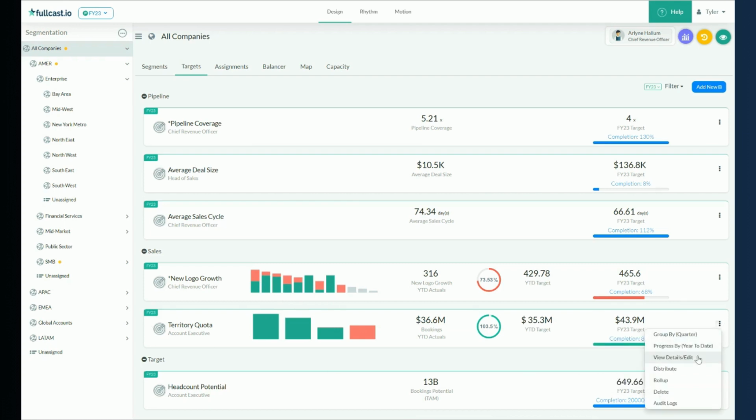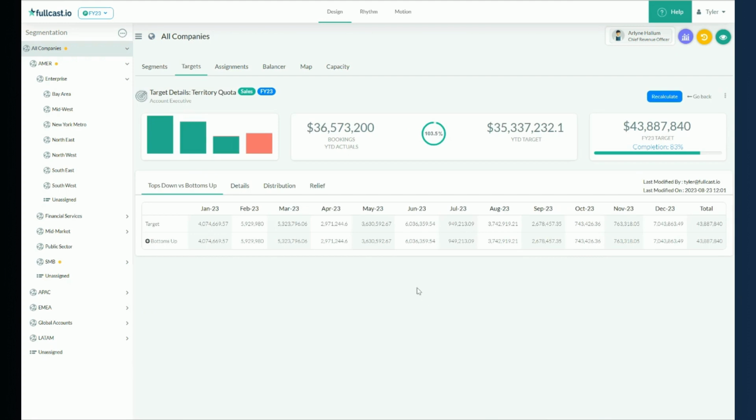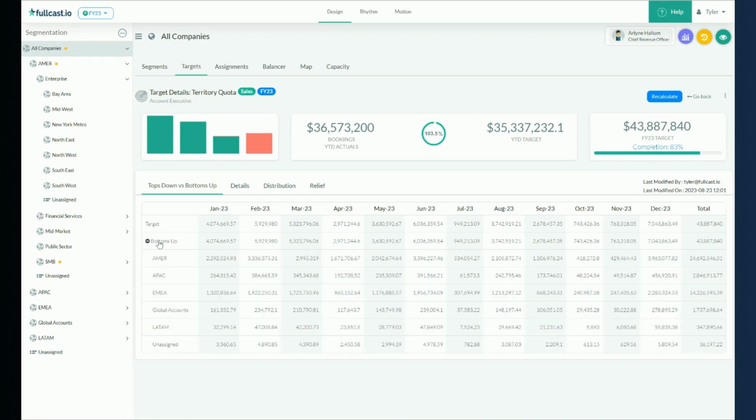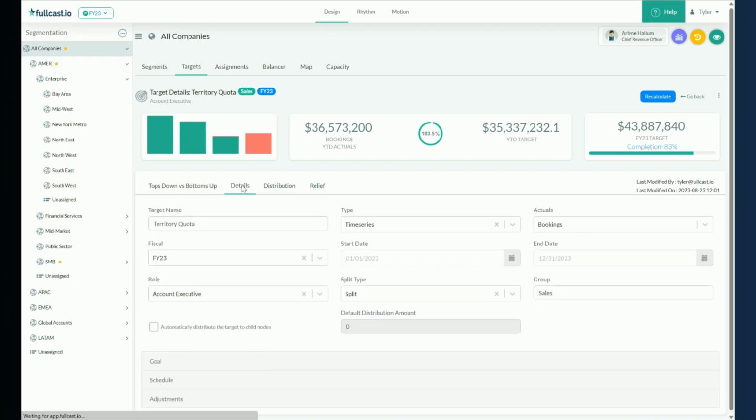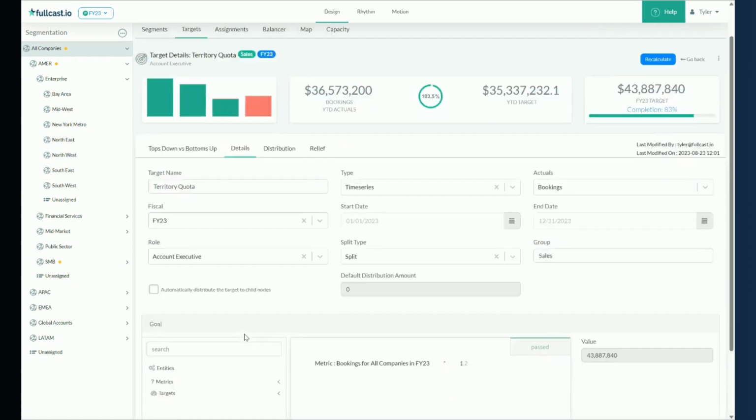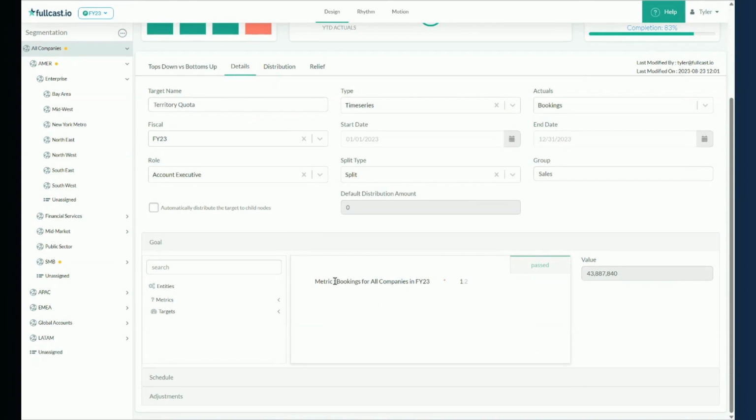And I'm going to hit this 3 dots and view details and edit. So this will go ahead and open up the details on the target, and we can see that there's already a tops down approach that's been applied throughout the territories. So the target was calculated by the details and the goal here. And what we've done is actually just looked at the bookings for the company in FY23 and multiplied that by 1.2, or essentially add 20% to the bookings in FY23.